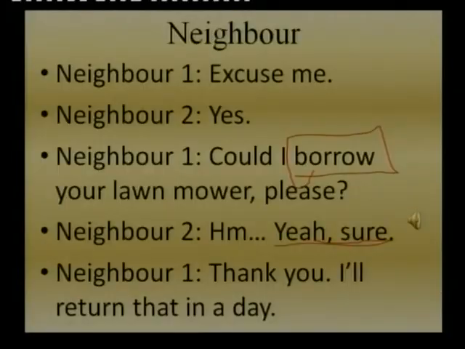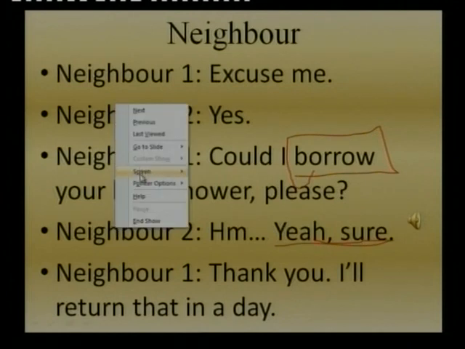Yes. So we listen to the dialogue again and then we will go to another slide.